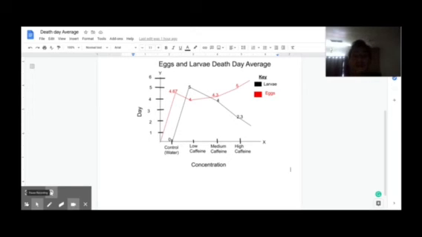In the control for the larvae, they survived, but for the eggs, they died on the 4th day. A pattern for the larvae was that as concentrations increased, the sooner they died. And for the eggs, it was the opposite. As concentrations increased, the longer they survived.